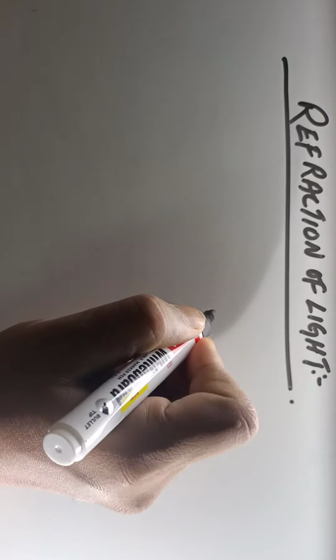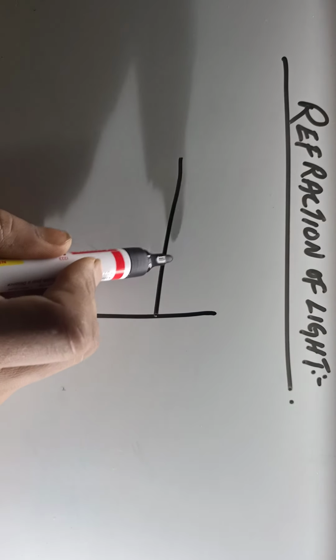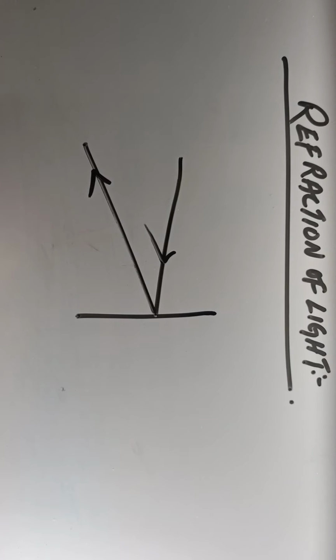Okay, today we'll see about refraction of light. In the previous class we have seen about reflection, right? Reflection, as I have told you, is that if this is an object and a ray of light hits the object, what happens? This ray of light bounces back, and this bouncing back of the light is what we call reflection of light.